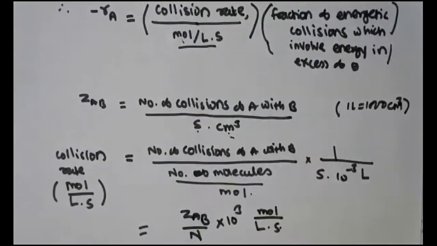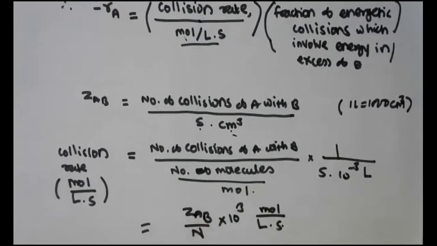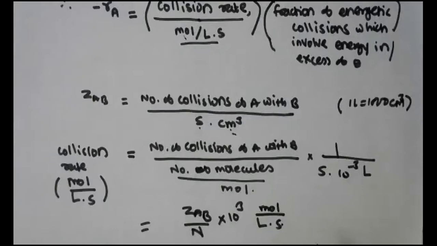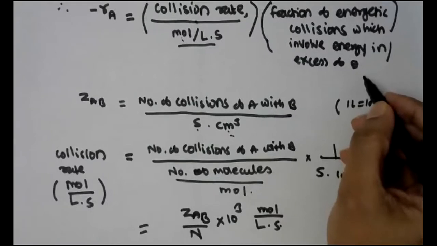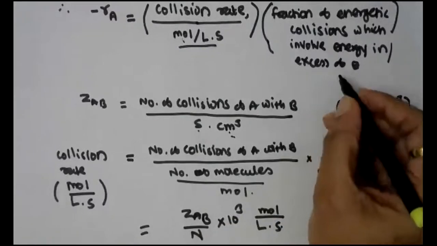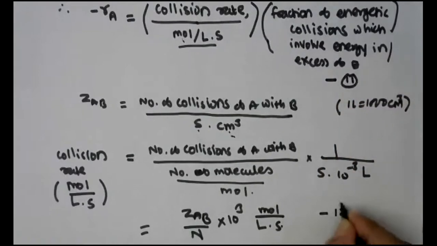So in place of this collision rate, we will be writing ZAB, that is the number of collisions of A with B per unit time per centimeter cube. We have converted it as the collision rate in terms of mole per liter per second. And this collision rate, I can express it as, just for the sake of understanding, let this be equation 11, this be equation 12.